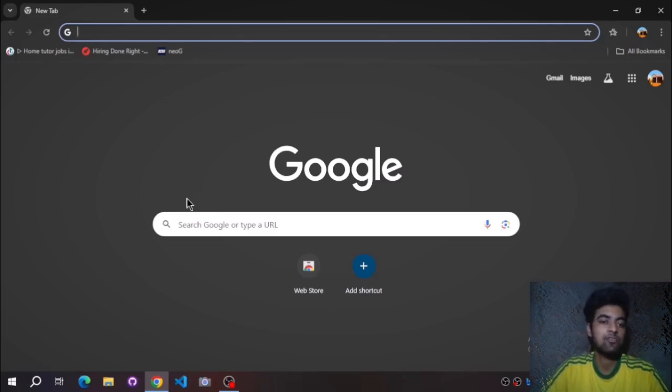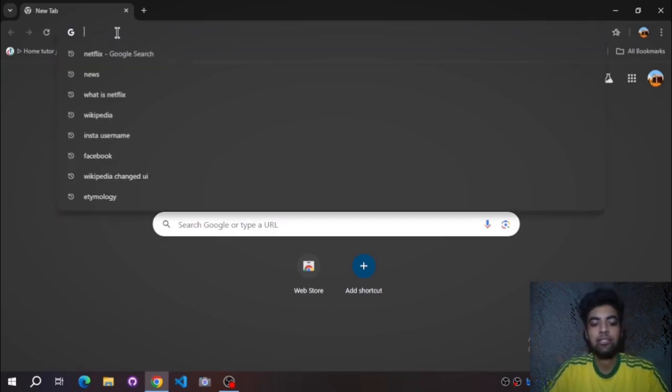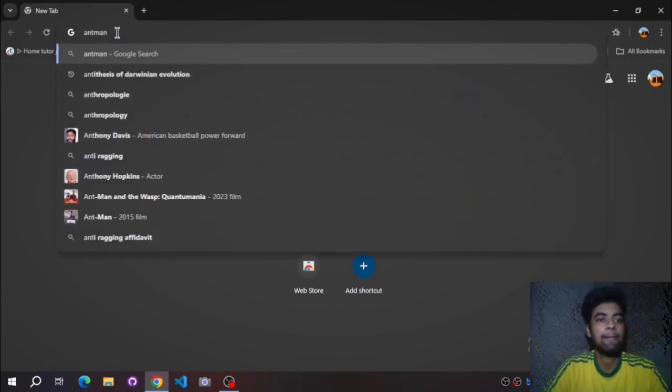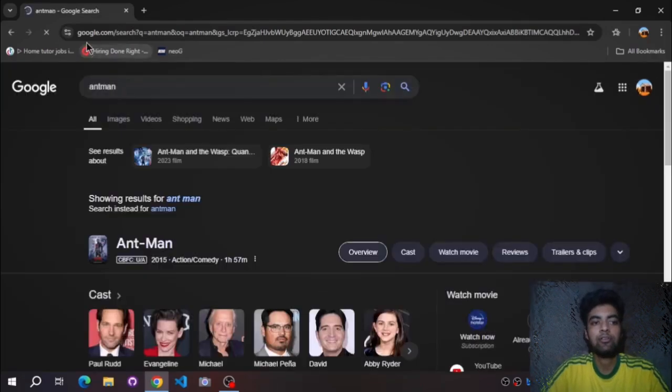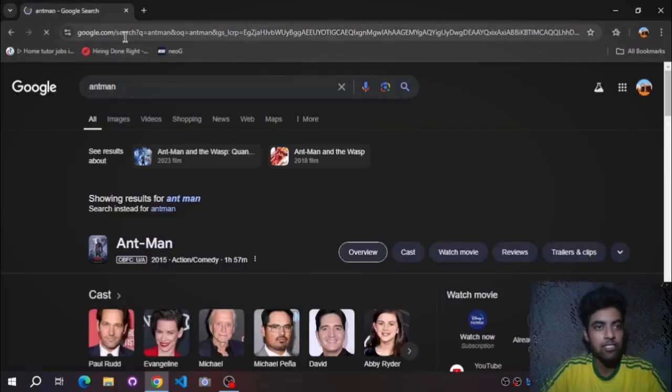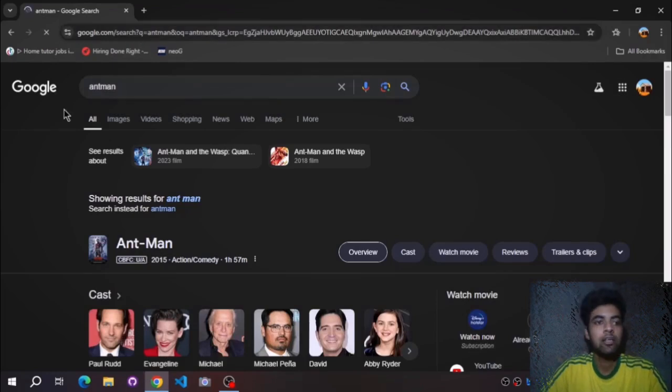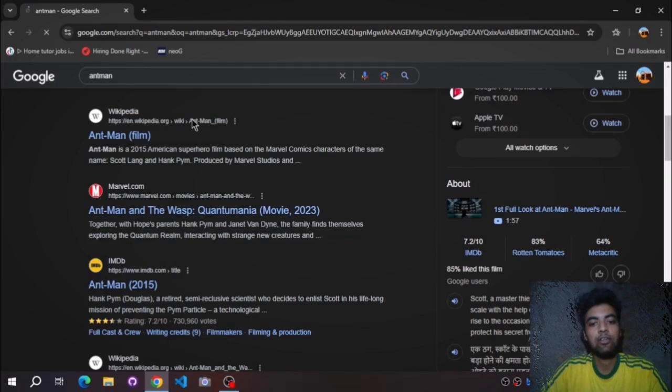Now if you search for anything on it, you can see a small G icon. It means that whatever word you enter here, the Google search engine will perform the search. Let's say you search Ant-Man. You can see google.com/search in the address. The word Ant-Man is being searched by Google all over the internet, and whatever related information it finds with the word Ant-Man, it has listed here.